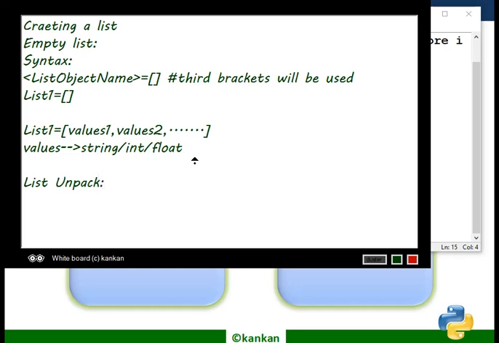That means assigning values of the list to variables using the assignment operator.